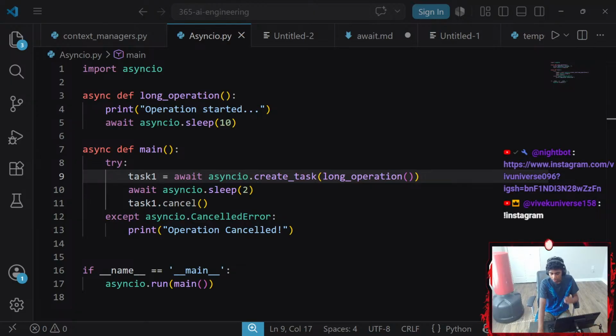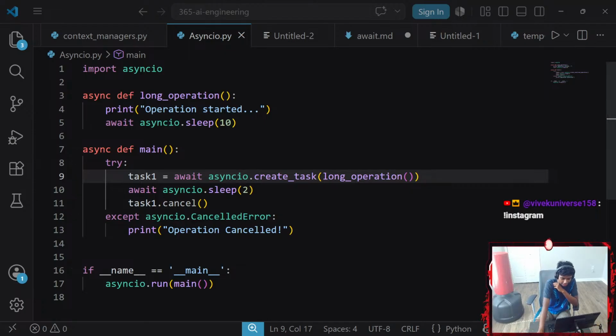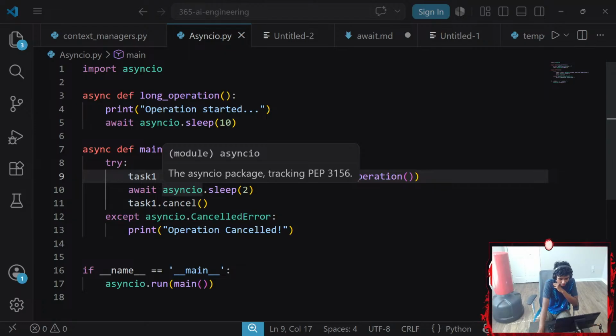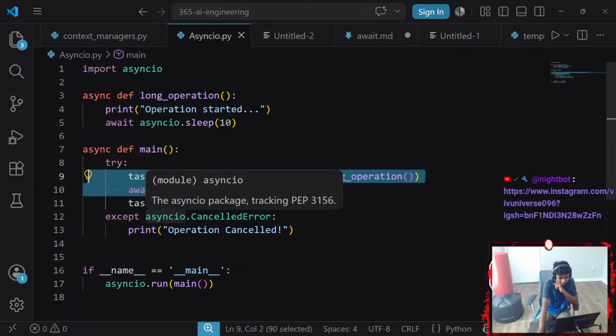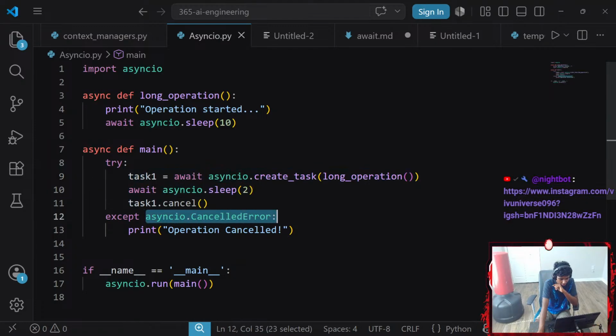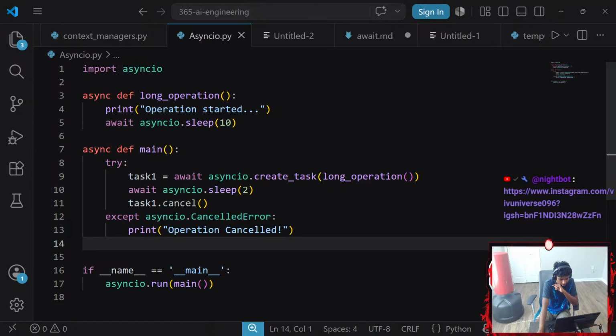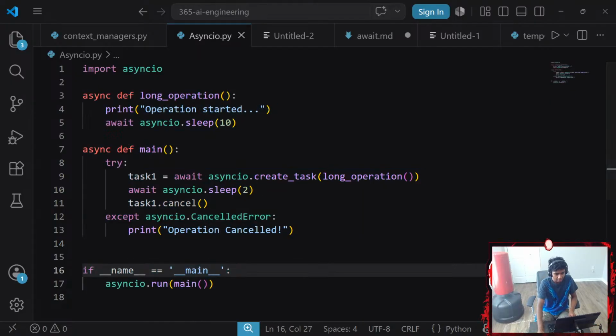Let's exit it. Okay, now let's see. Create the task, wait 2 seconds, cancel it, and then catch it. So I created a task. I waited 2 seconds. Okay. I want to await it here. I did actually await it here, didn't I? And then except asyncio.CancelledError, operation cancelled. I did it, but I don't really get a cancel error.